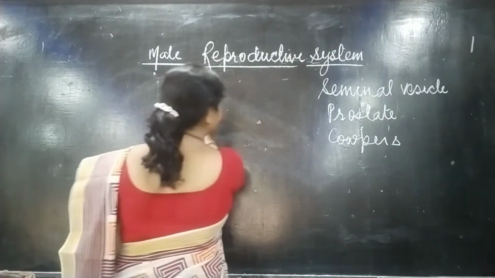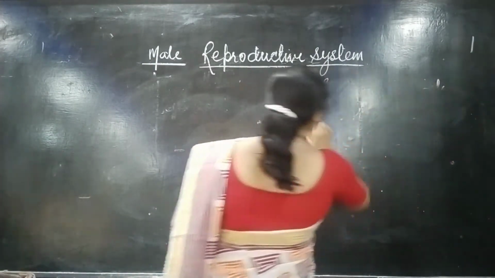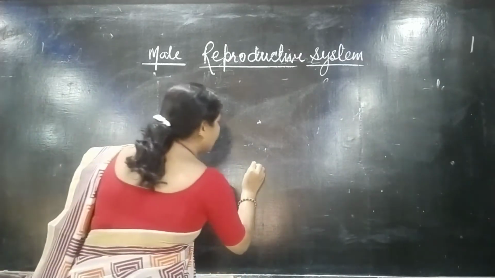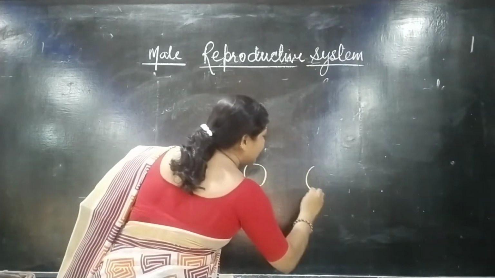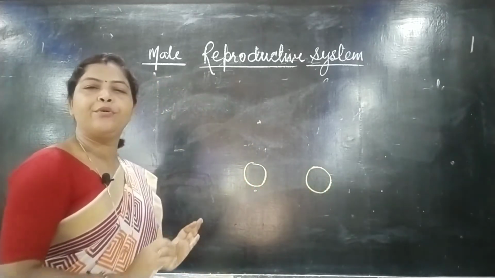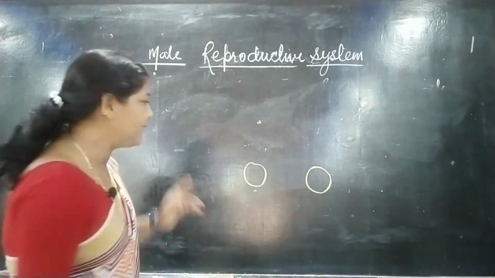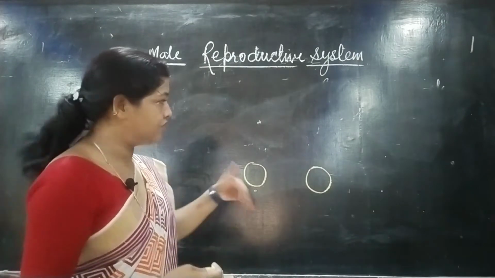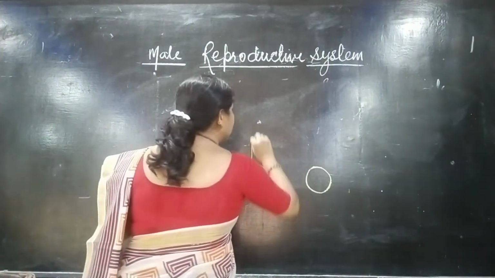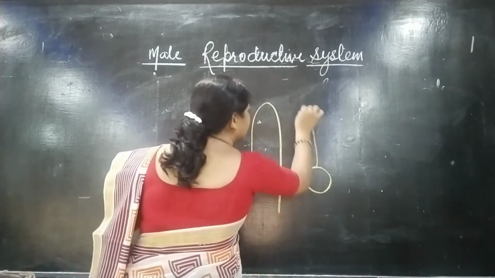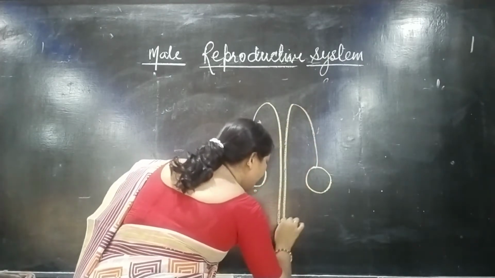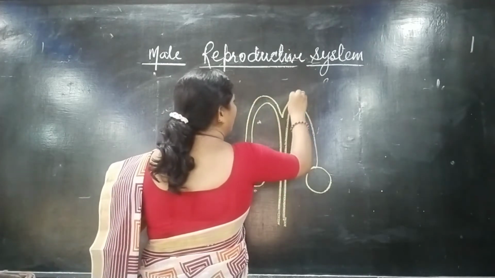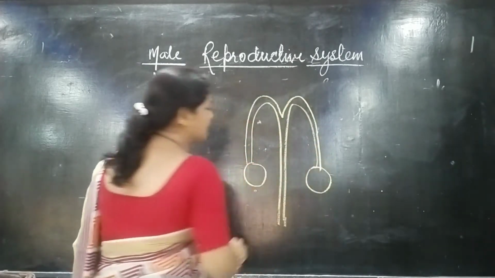First of all, we need to know about the testis. There are two testes found in the male reproductive system. What is their function? I'll explain that. First, go through the different parts. This is the testis, and this is the sperm duct, or vas deferens.